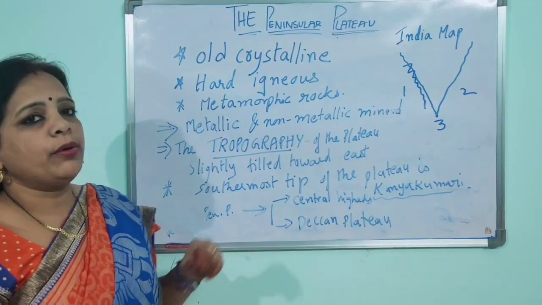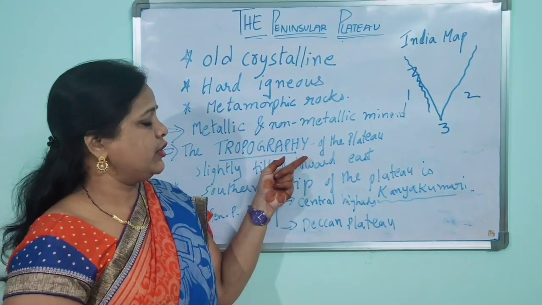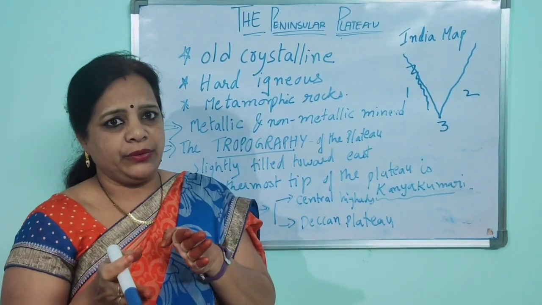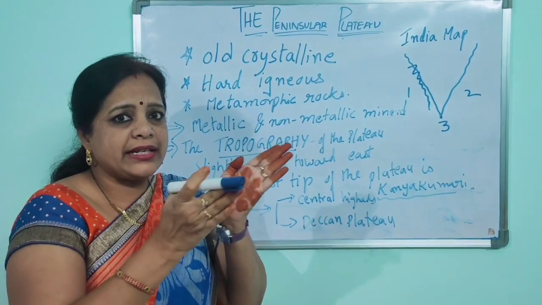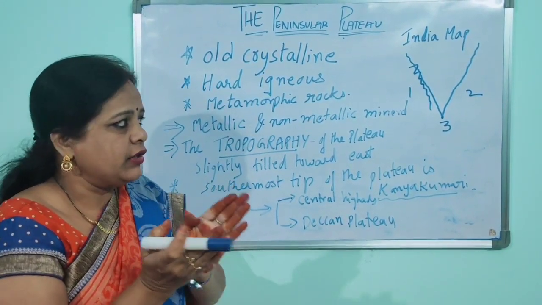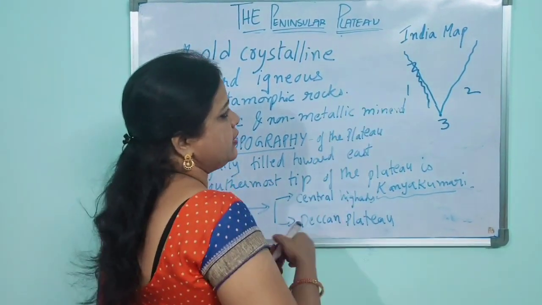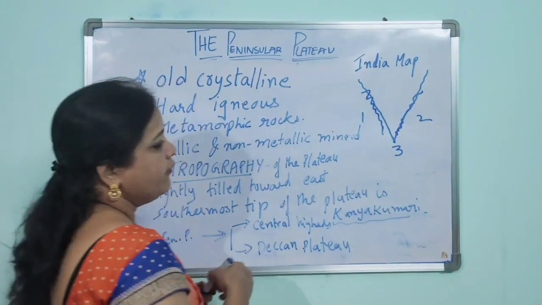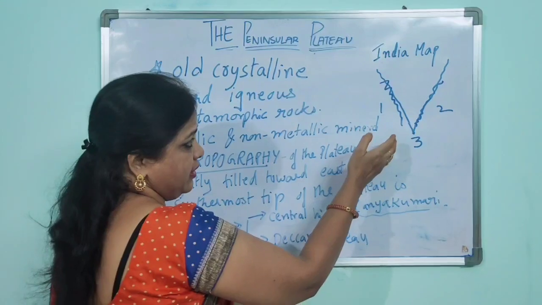Coming to the topography of the Indian Peninsular Plateau, the plateau is slightly tilted towards the east. When you see the topography, it is slightly tilted to the east. We have the Western Ghats on the west side and the Eastern Ghats on the east side. When you see that, it is slowly tilted.